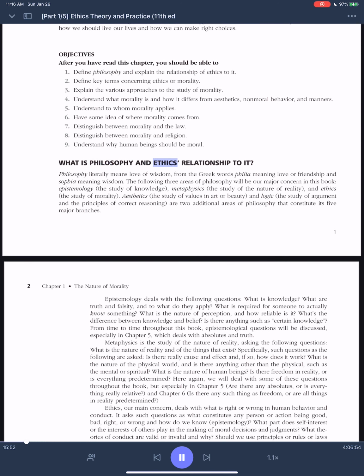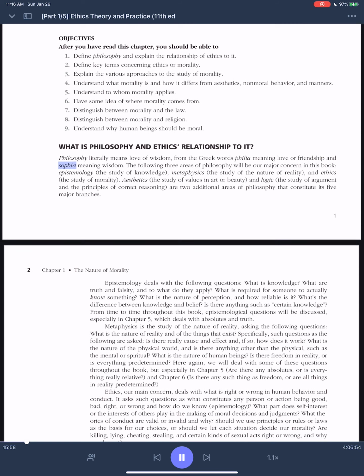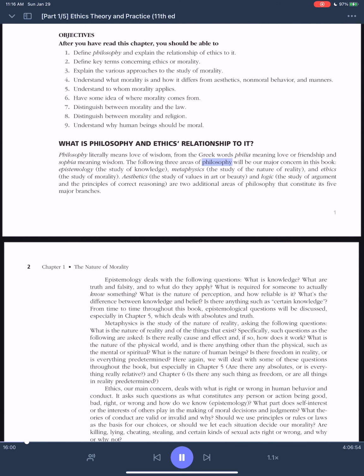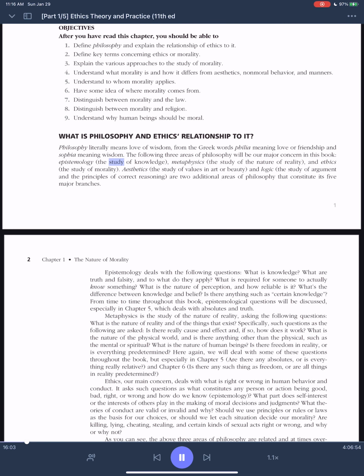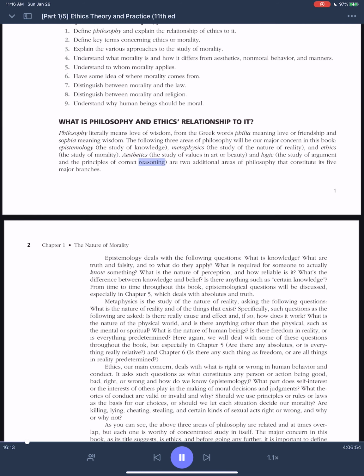What is philosophy and ethics' relationship to it? Philosophy literally means love of wisdom, from the Greek words philia, meaning love or friendship, and sophia, meaning wisdom. The following three areas of philosophy will be our major concern in this book: epistemology, the study of knowledge; metaphysics, the study of the nature of reality; and ethics, the study of morality. Aesthetics, the study of values in art or beauty, and logic, the study of argument and the principles of correct reasoning, are two additional areas of philosophy that constitute its five major branches.